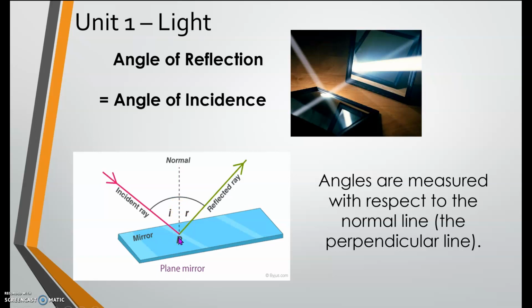So when the wave or the light hits a boundary, the reflected ray and the incident ray have equal angles. As you can see in this picture, this is the normal line. From here we draw a perpendicular line, and the reflected ray and the incident ray will have an equal angle. Okay, next slide.